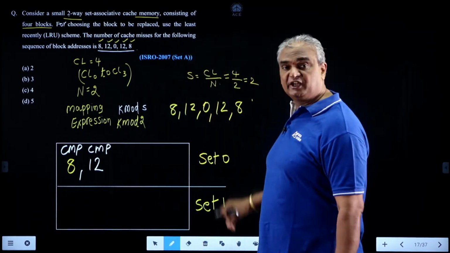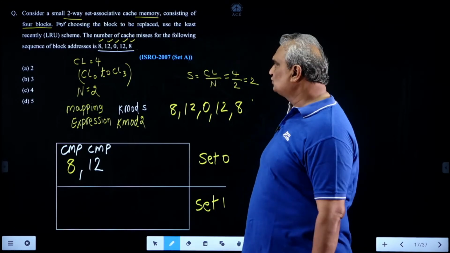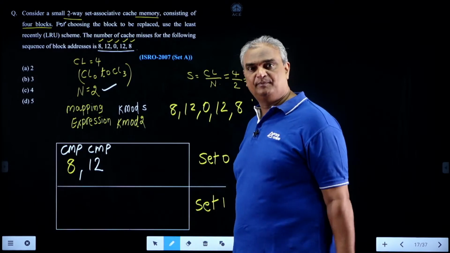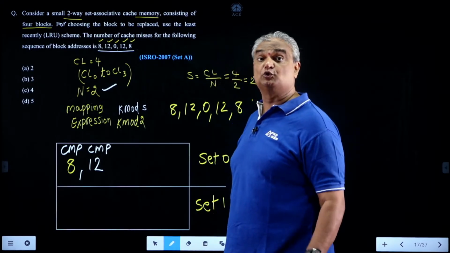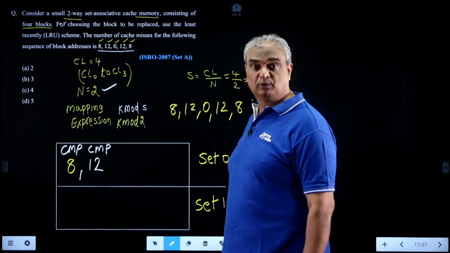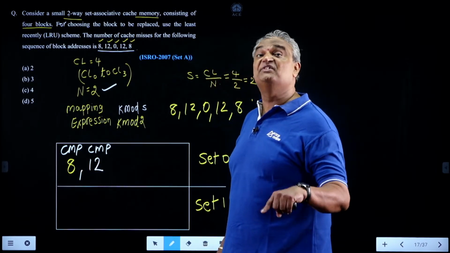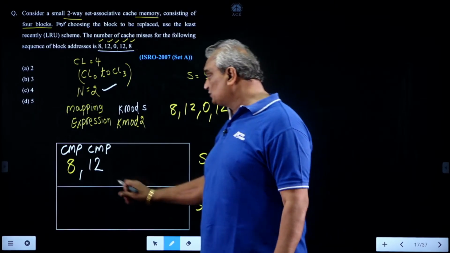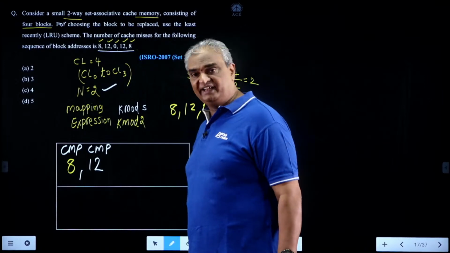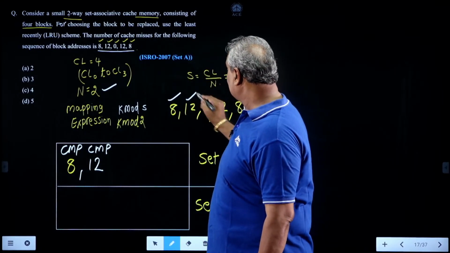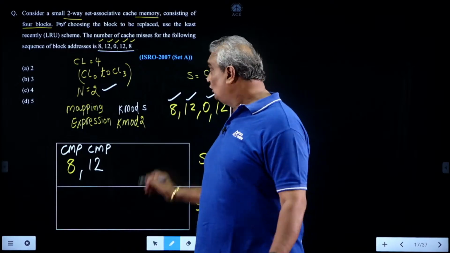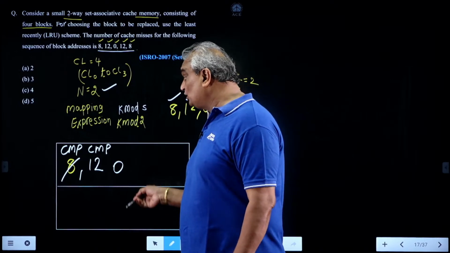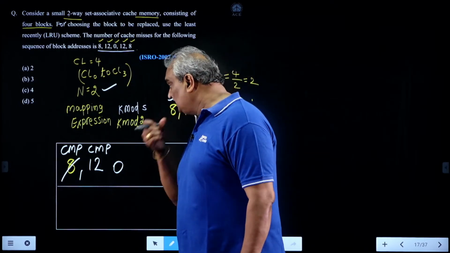Here, each set permits only 2 cache lines because associativity is 2. Now, set 0 has been filled. Whenever the processor wants to map another block into set 0, one of these two must be evicted with the help of the LRU technique. The processor most recently spoke to 12, least recently spoke to 8. What about the next one? The next one is 0, not there. To permit 0, 8 is replaced with 0 because the processor most recently spoke to 12 and least recently spoke to 8.